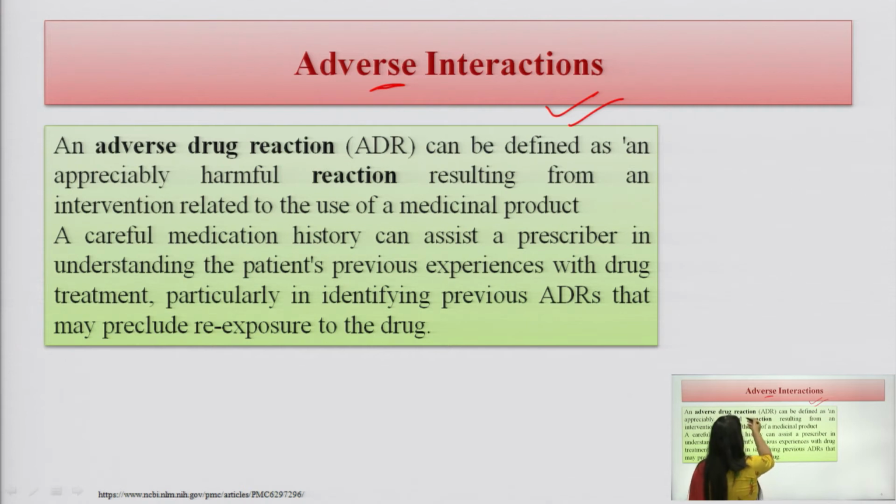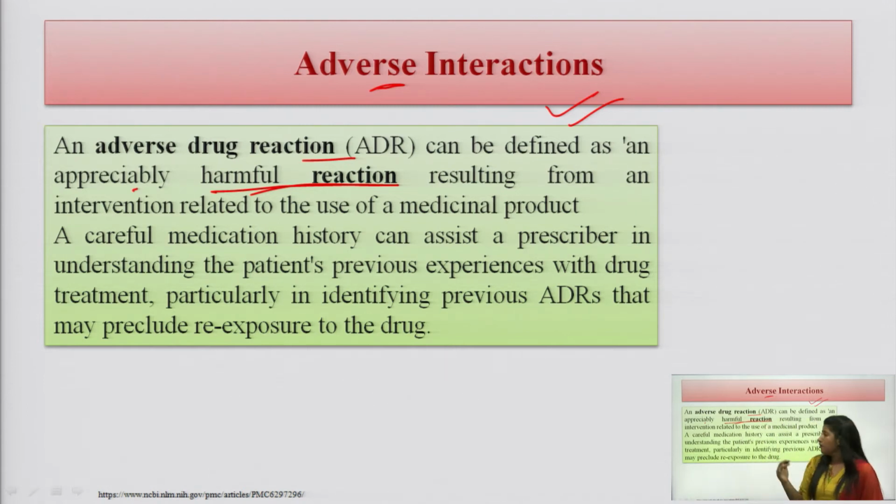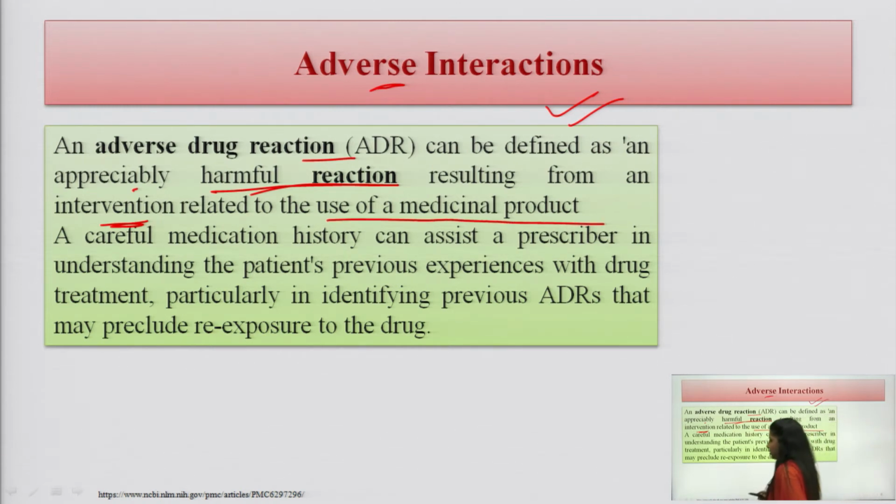An adverse drug reaction can be defined as an appreciably harmful reaction. They are harmful reactions, that's why it's important to read it, resulting from an intervention, meaning two drugs have reacted, or a drug has reacted with some substance and it is giving a harmful reaction related to the use of a medicinal product. That's why it's very important to know the information from the patient.